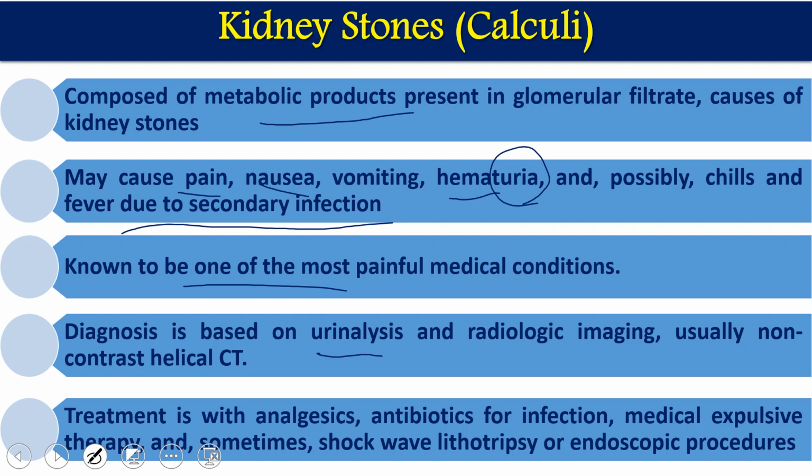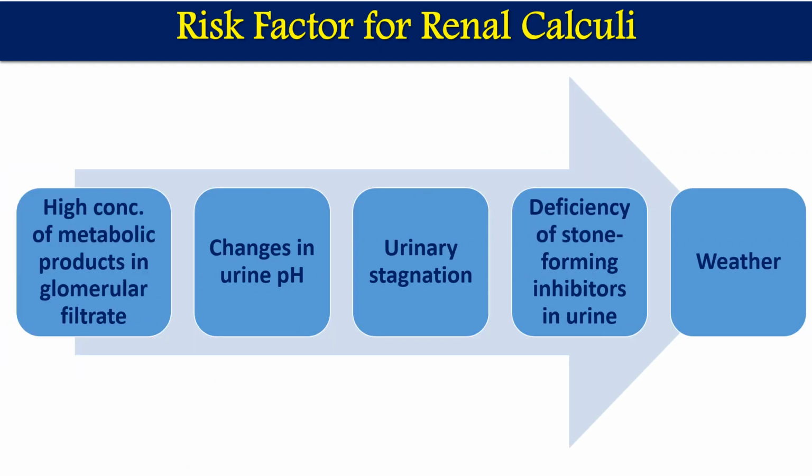We can do some kind of biochemical analysis by collecting urine, and radiological imaging, like non-invasive, non-contrast helical computed tomographic CT scanning. For treatment, because pain will be there, it can be treated by giving analgesics. If stones have formed because of infections, the infections will be controlled by antibiotics or medical expulsion therapy, or stones will be broken by shock waves, that is lithotripsy, or by endoscopic procedures. So the stone will be broken into small pieces and passed along with the urine.